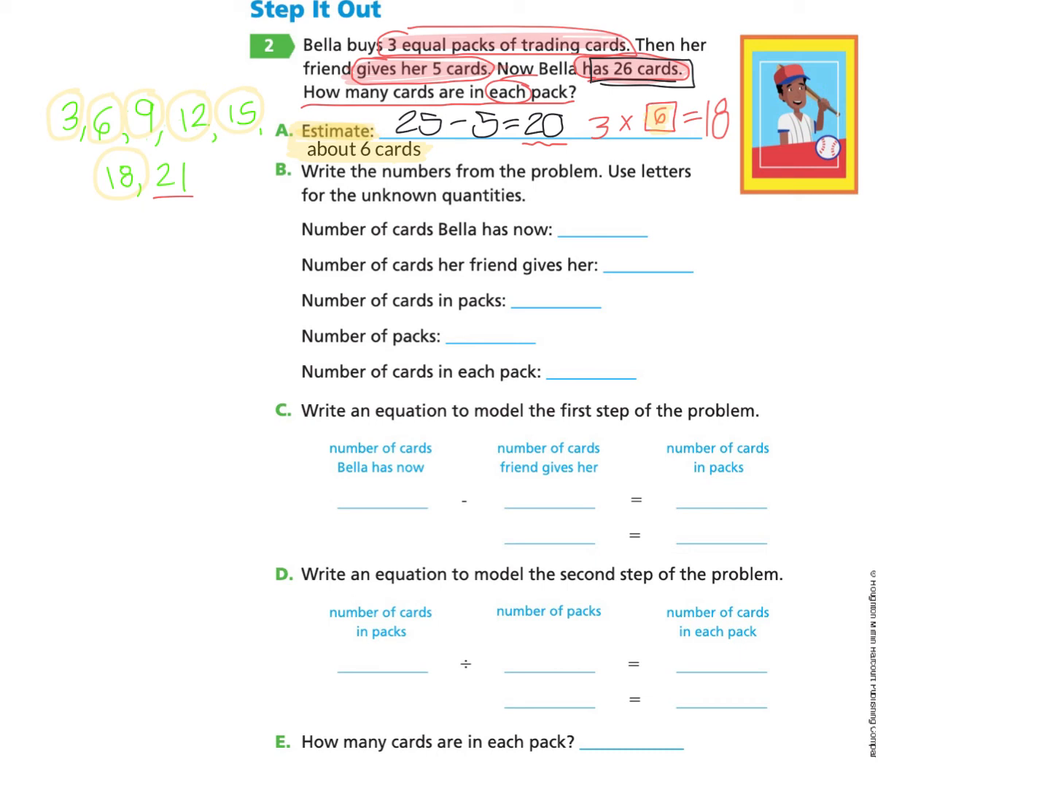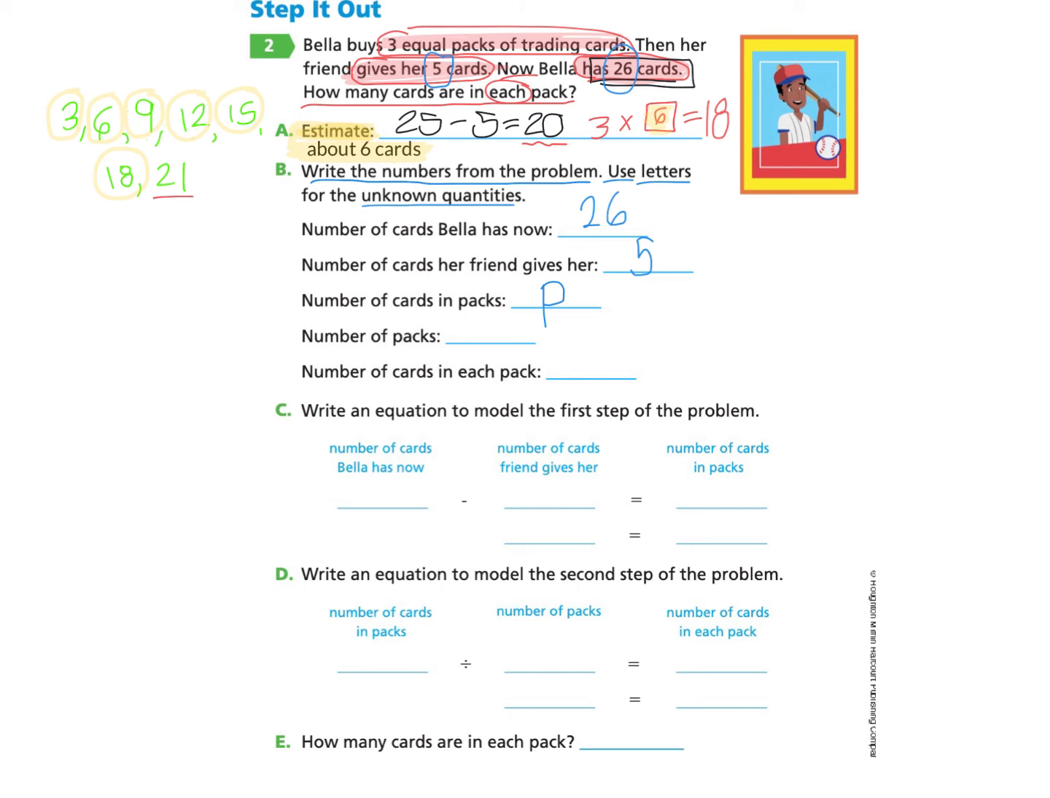Part B asks us to write the numbers from the problem, and use letters for the unknown quantities. So if you'd like to pause and try this part on your own, you're welcome to do so and come back. And remembering that these are the actual numbers, the number of cards that Bella has now is 26. The number of cards her friend gives her was 5. The number of cards in packs, we don't know this number. We will use P for the number of cards in packs.